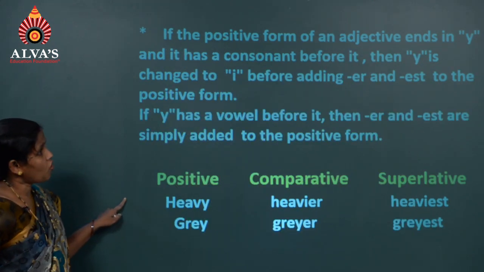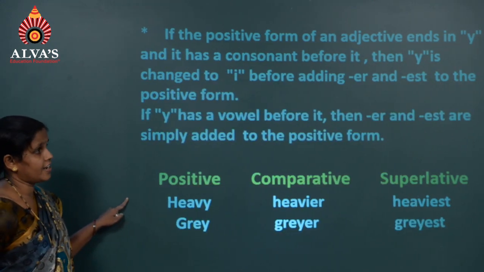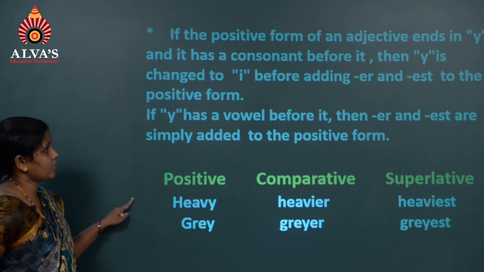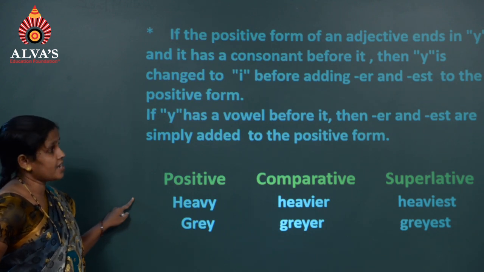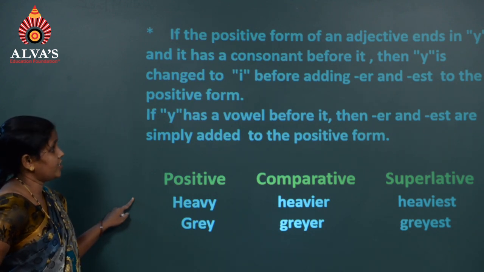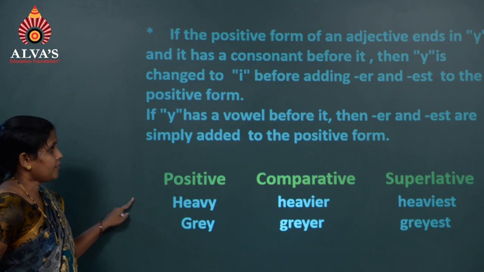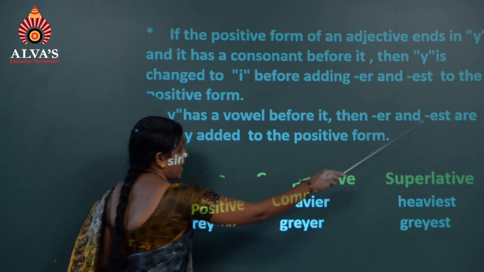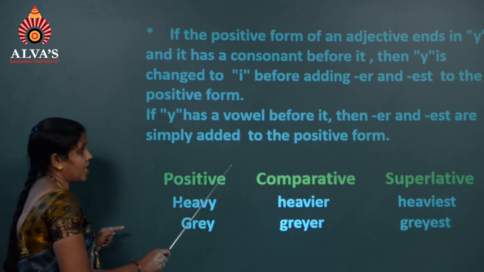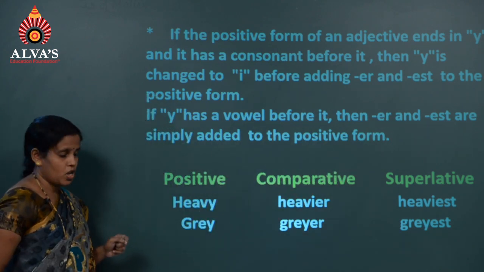If the positive form of an adjective ends in y and it has a consonant before it, then y is changed to i before adding er and est to the positive form. If y has a vowel before it, then er and est are simply added to the positive form.